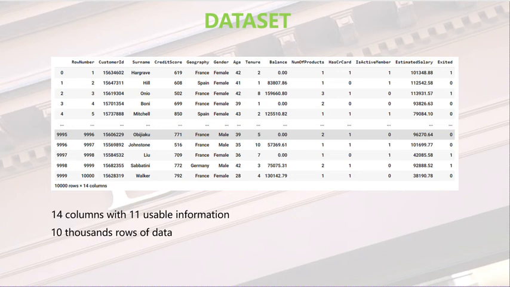As you can see, this dataset consists of 14 columns with 11 usable pieces of information and 10,000 rows of data. From the data here, there are customers who have exited or churned but still have a balance in their account. What would this mean? Could they have exited from the product and not the bank? The data extraction process we will do soon will give us better information.